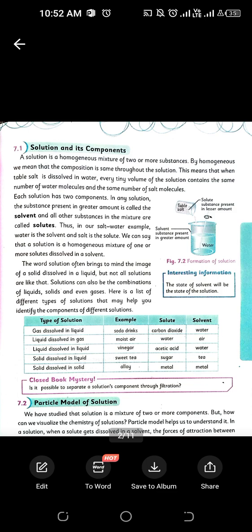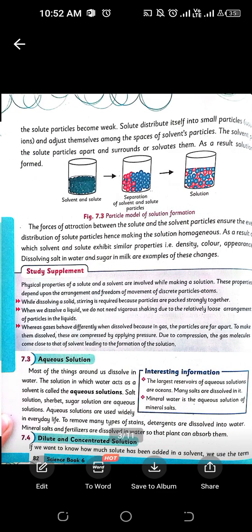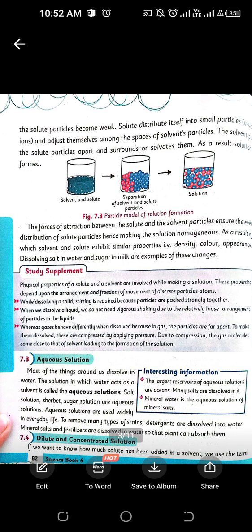So according to these examples, what we have learned is that solute can be liquid, solid, or gas, and solvent can be liquid, solid, and gas as well, right? So this was all about the examples of solution and the basic concepts regarding solution, solute and solvent, right? Now let's talk about an aqueous solution.